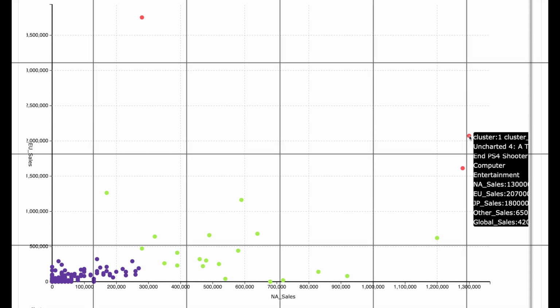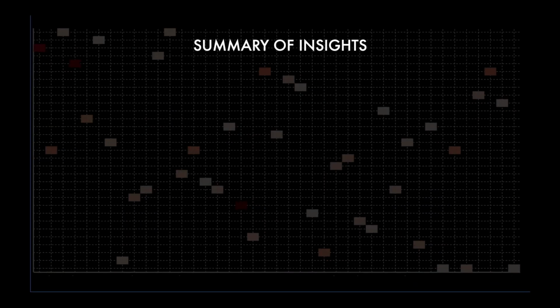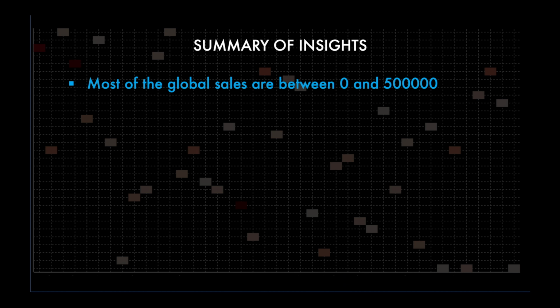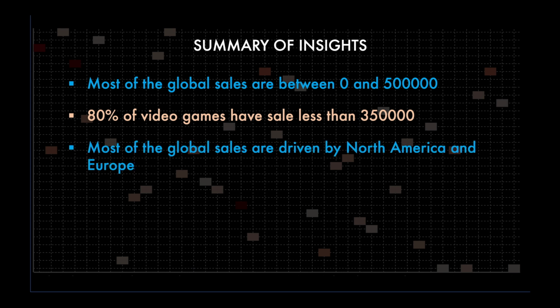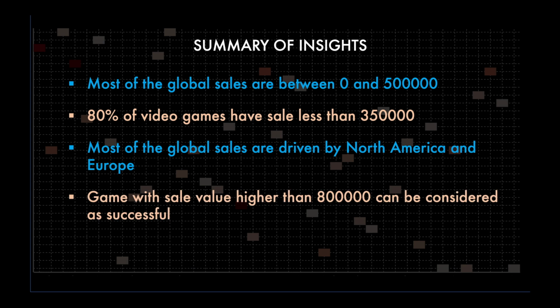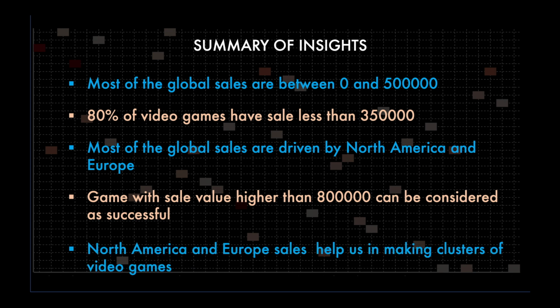So my friends, here is a summary of insights. Most of the global sales are between 0 and 500,000. 80% of the video games have a sale less than 350,000. Most of the global sales are driven by North America and Europe. Games with sale value higher than 800,000 can be considered as successful games. And North America and Europe sales help us to make clusters of video games. Now these are very powerful and interesting insights, and I hope you have enjoyed the experience.